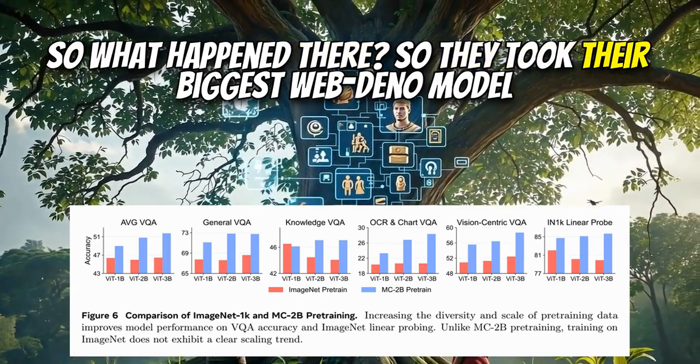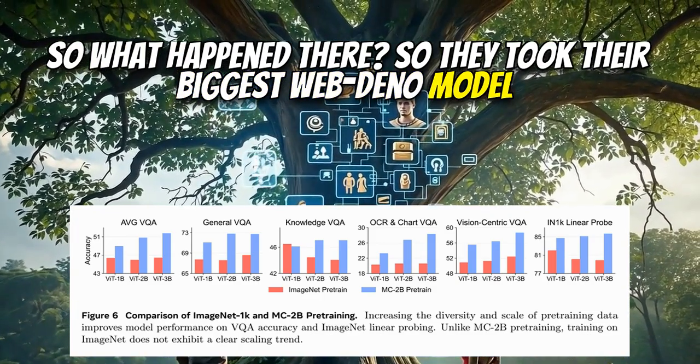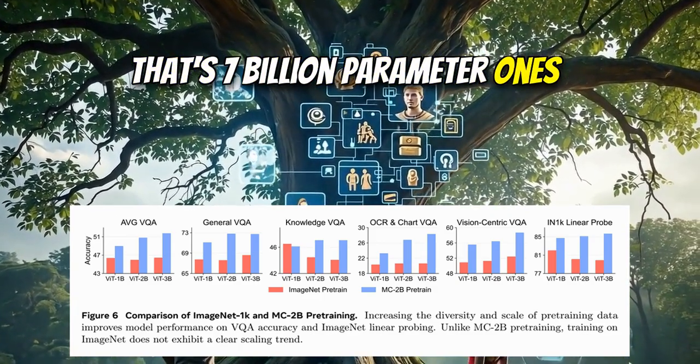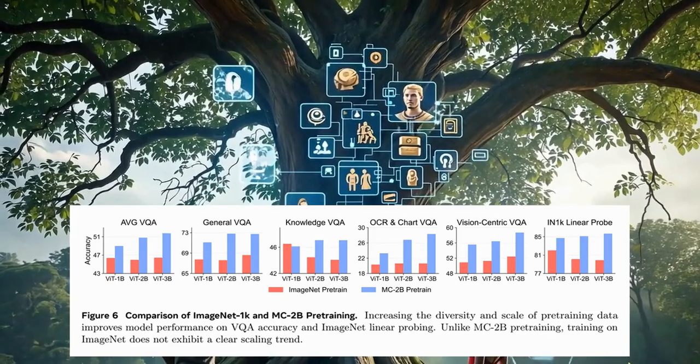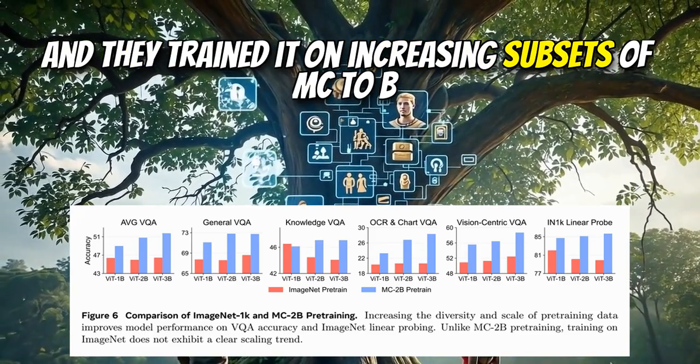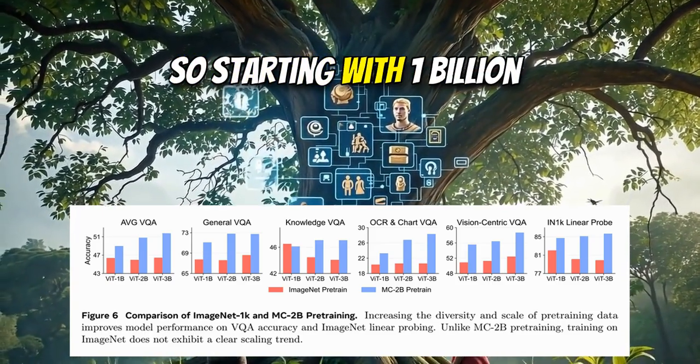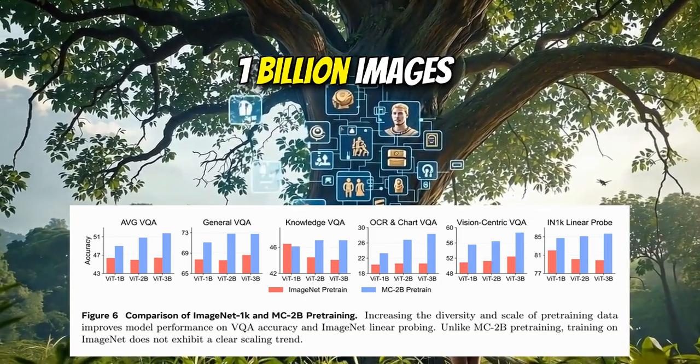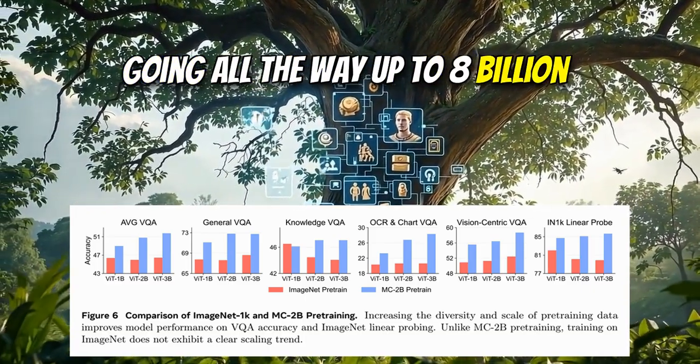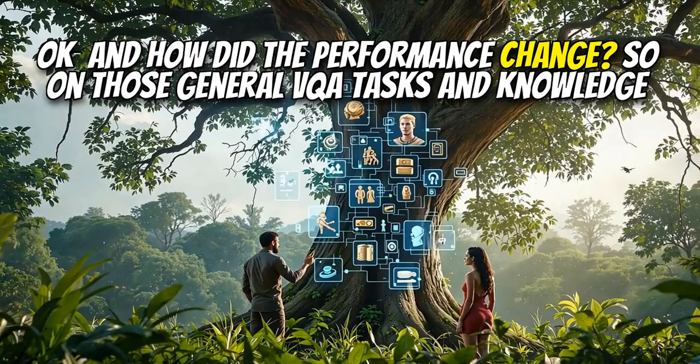So they took their biggest WebDino model. That 7 billion parameter one? Yeah, the ViT-7B. And they trained it on increasing subsets of MC2B, starting with 1 billion images, going all the way up to 8 billion. And how did the performance change?